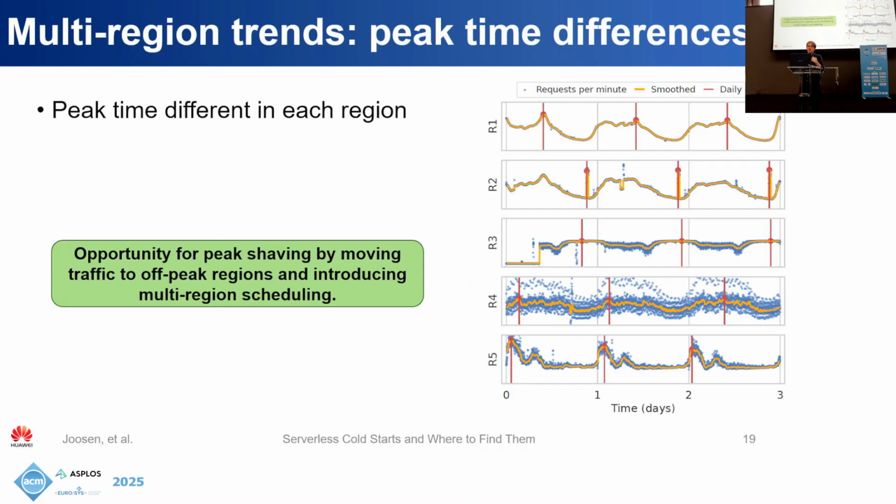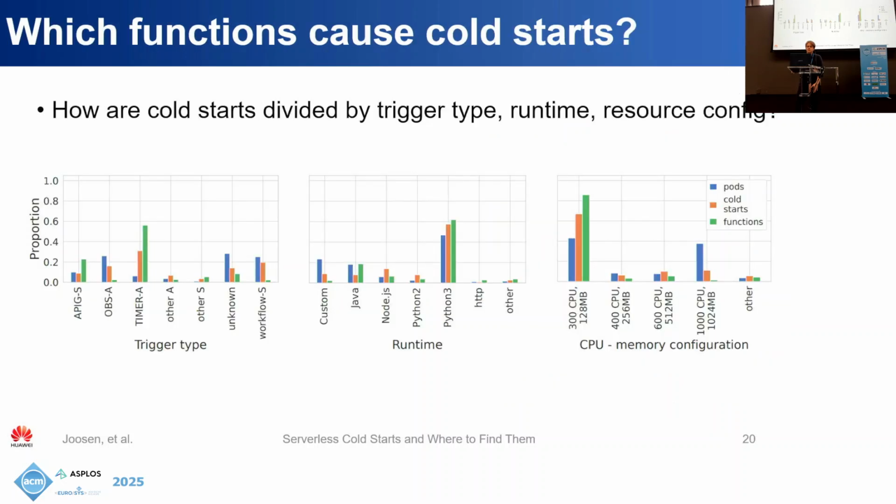So additionally, if we look at requests per minute for each of these regions, we can see that the peak times of these regions are all different. And this is obviously a side effect of different diurnal patterns in different parts of the world. But given these differences and the peak time differences, it presents quite an interesting opportunity to move traffic and potentially improve the capacity of our system.